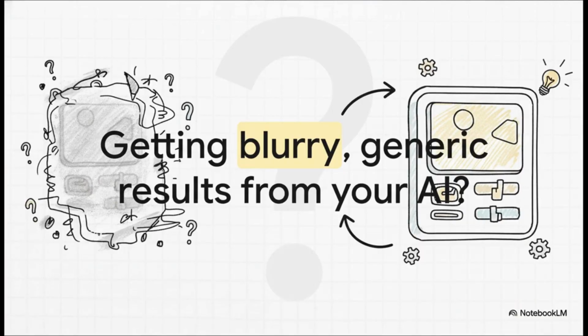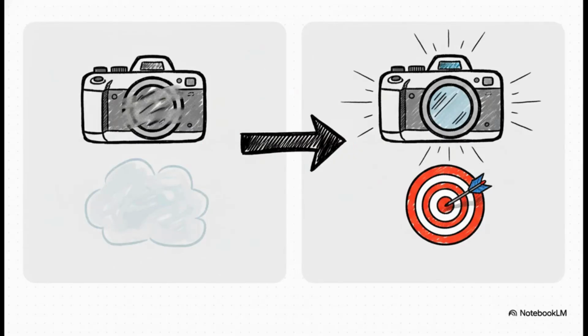Does this sound familiar? You ask an AI for something, you're excited to see what it comes up with, and the response is just, kind of blurry, a little generic, and definitely not what you were picturing in your head. It's a super common frustration, but here's the good news. You have all the power to fix it. It all comes down to one simple idea. The AI's output is just a mirror reflecting your input.